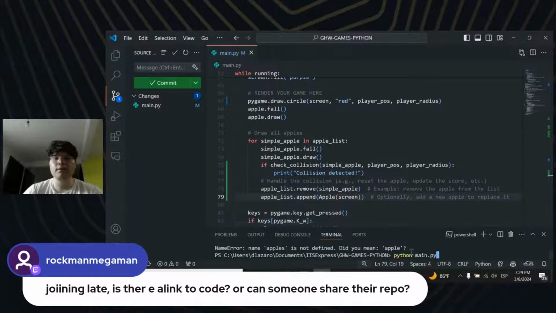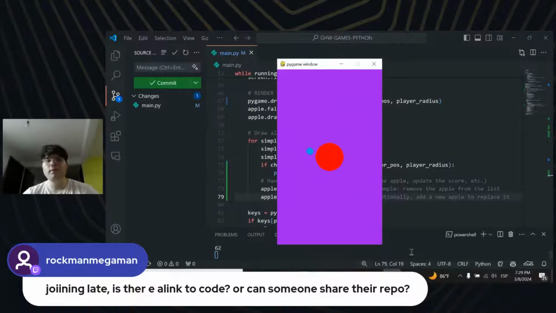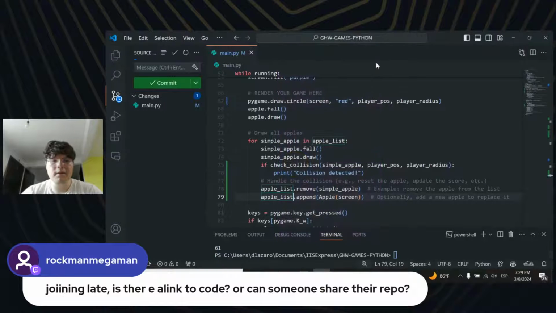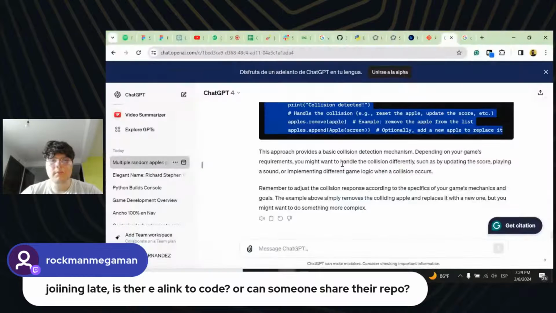So let's just copy the Python main.py. Something's going on here. This is actually not working. Why? If check collision of simple apple, check collision of the simple apple.